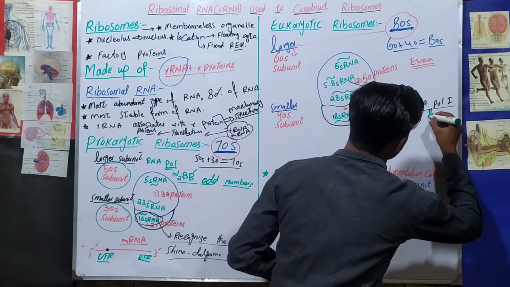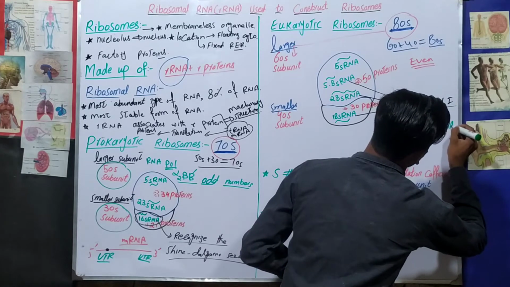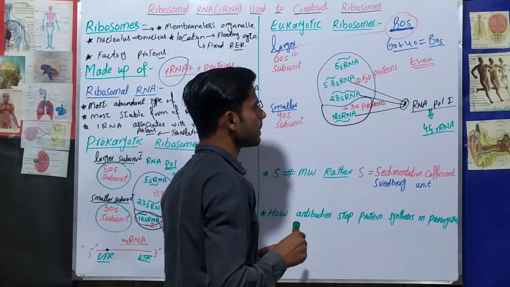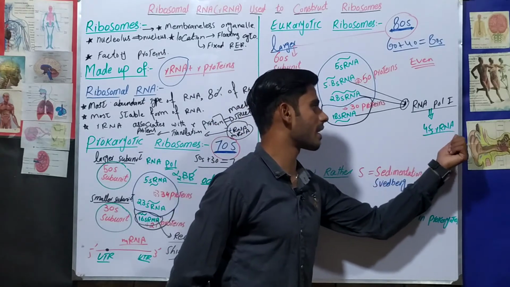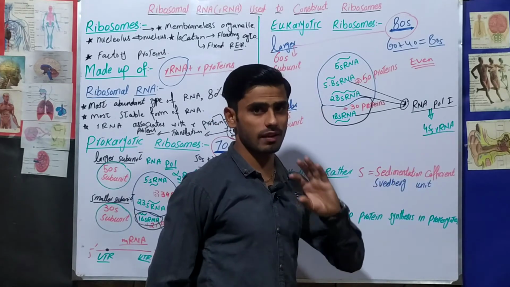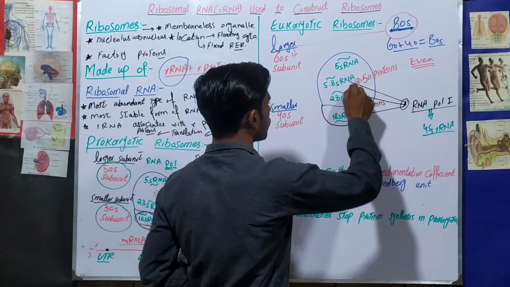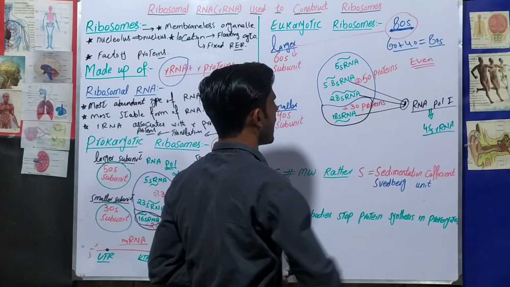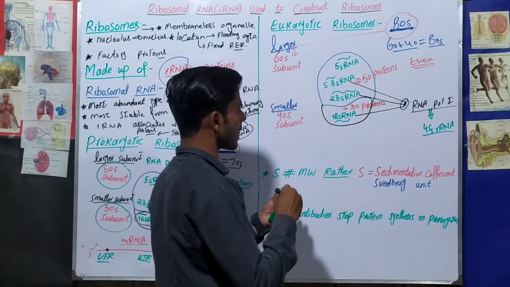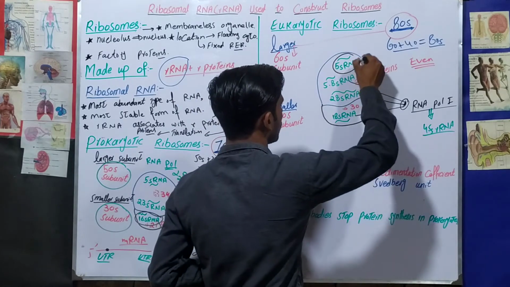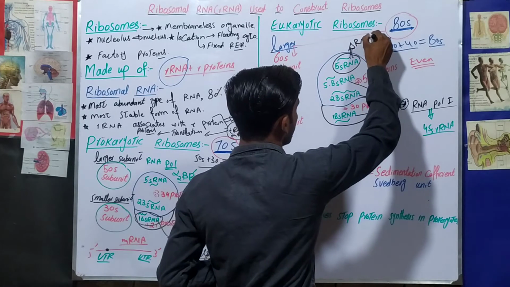First it will synthesize the 45S ribosomal RNA as one piece. RNA polymerase 1 first will synthesize the 45S ribosomal RNA, then this 45S ribosomal RNA will be cleaved into different pieces, and these pieces are the 5.8S ribosomal RNA, 28S ribosomal RNA, and 18S ribosomal RNA. And here remains just one ribosomal RNA, as you can see, that 5S ribosomal RNA. Then this 5S ribosomal RNA is produced by RNA polymerase 3.